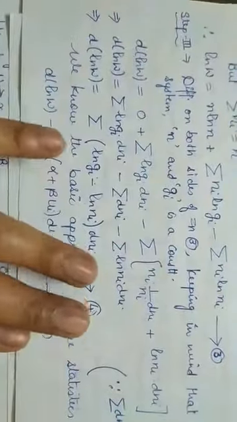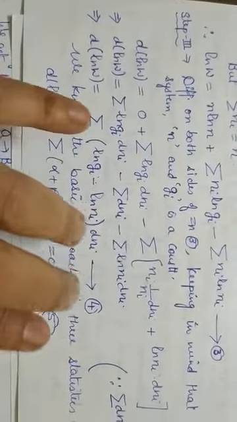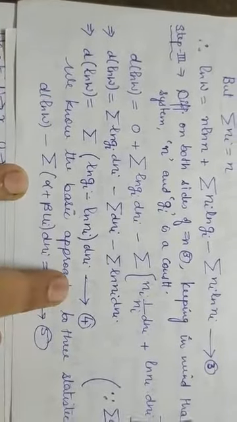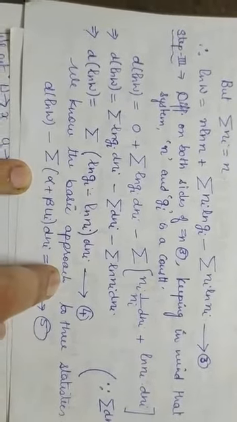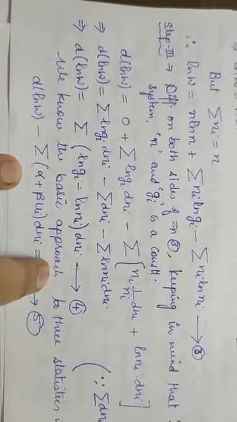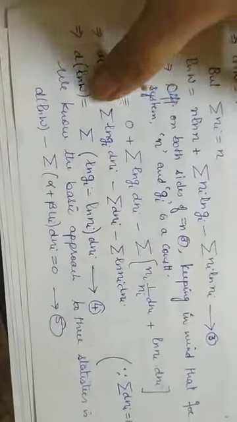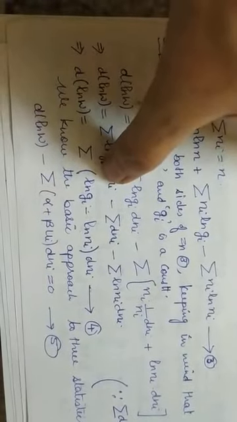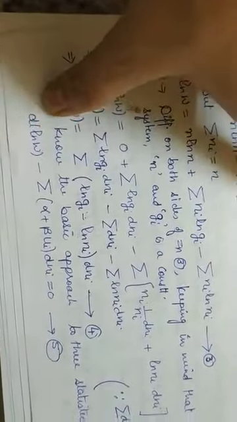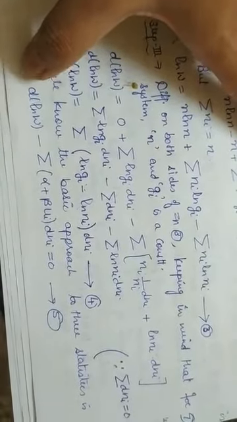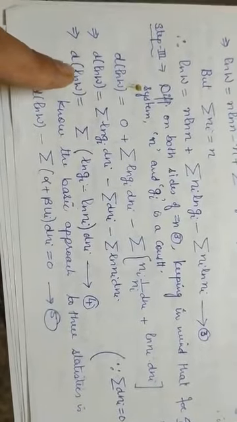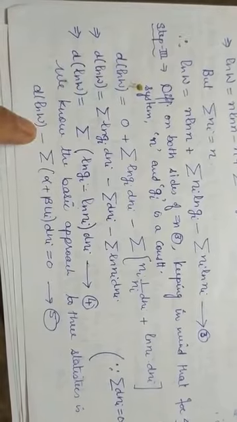Now, after getting equation number 4, what comes over here? It is a basic approach to three statistics, because this is the equation which is going to appear in each and every kind of statistics, whether it is MB statistics, or BE statistics, or FD statistics. This is one kind of equation which is applicable to all kinds of statistics. So after getting d natural log of w in terms of equation number 4, what is my next step? It is simply to apply the basic approach to three statistics. This is equation number 5. Now what we are going to use, my dear students, is equation 4 in equation 5.